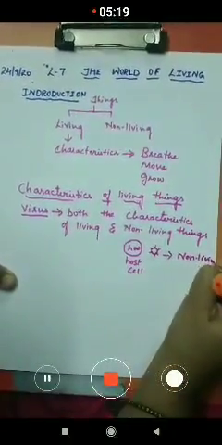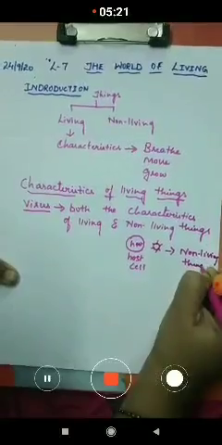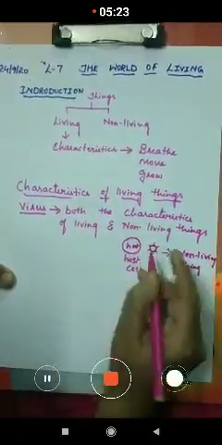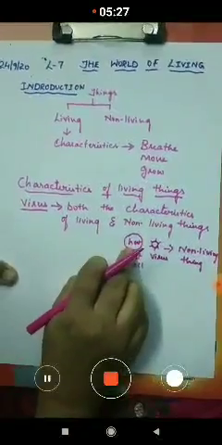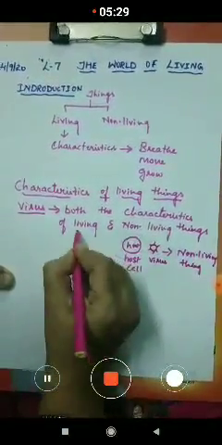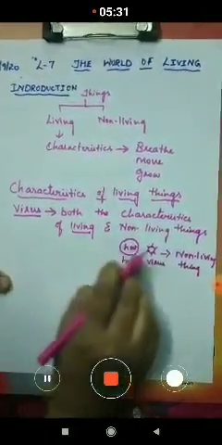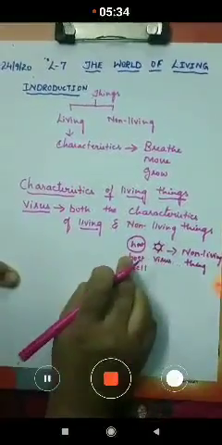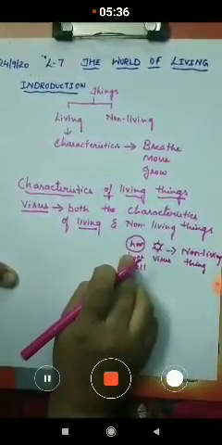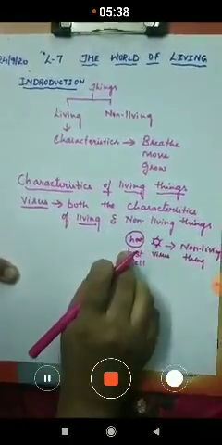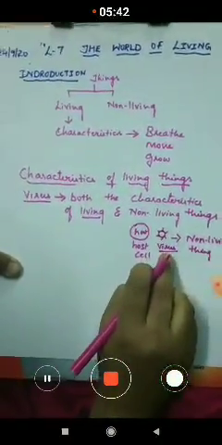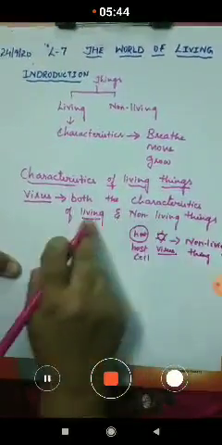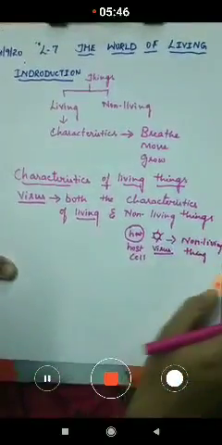When the virus enters into the host cell, what happens? It behaves like a living thing. It can reproduce and it feeds on the host cell for its nutrition. Understood? So the virus has both the characteristics of living and non-living things.